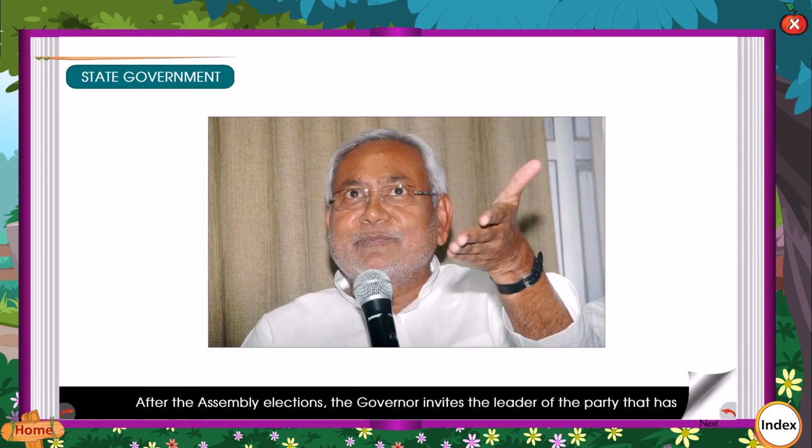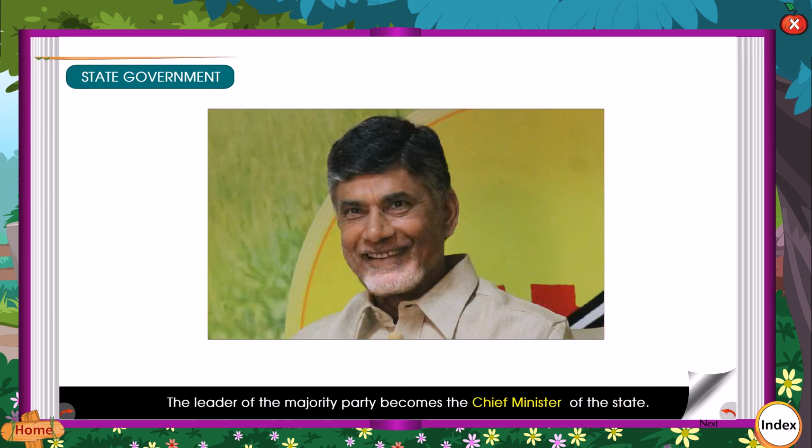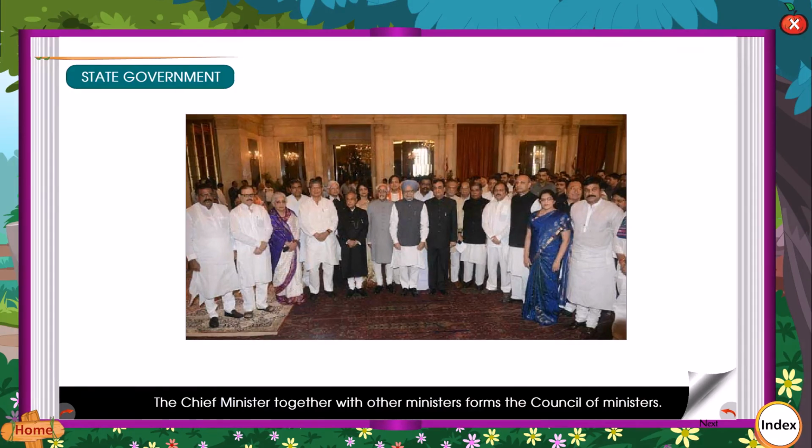After the assembly elections, the governor invites the leader of the party that has got the maximum seats in the legislative assembly to form the government. The leader of the majority party becomes the chief minister of the state. The other ministers are appointed by the governor on the advice of the chief minister. The chief minister together with other ministers forms the Council of Ministers. Ministers are responsible for managing the affairs of the state.